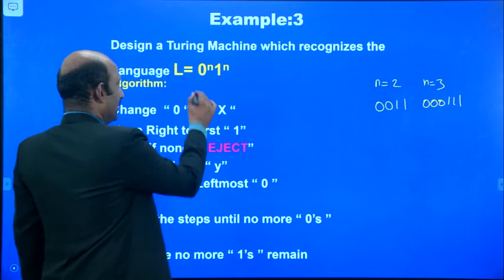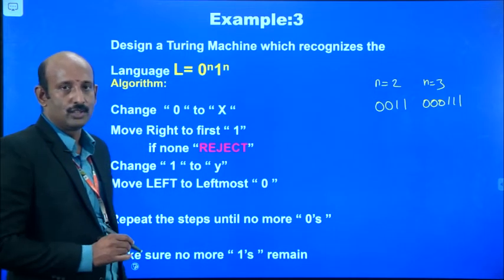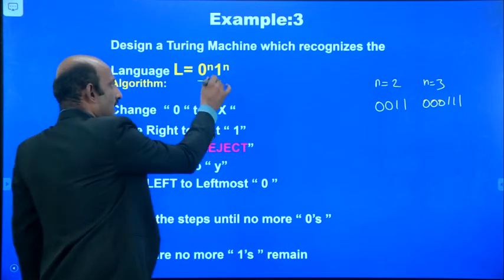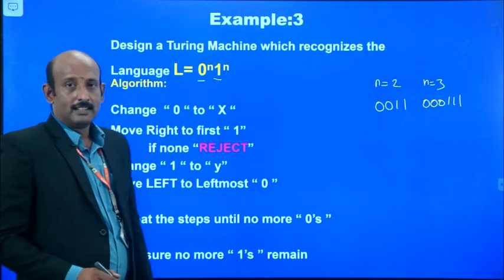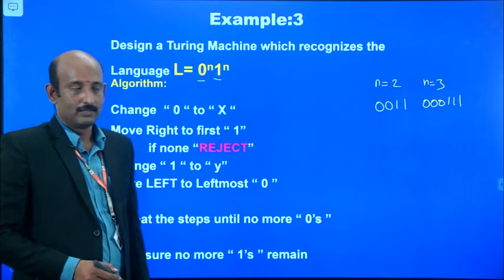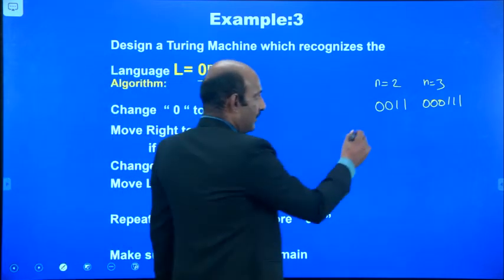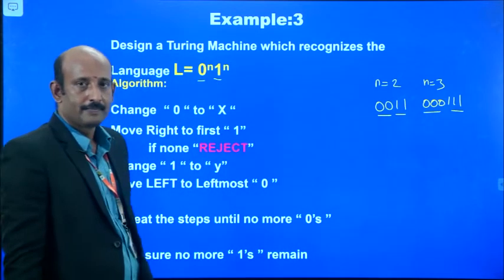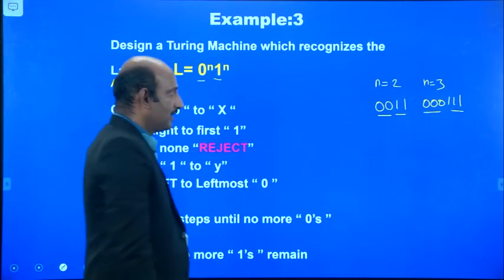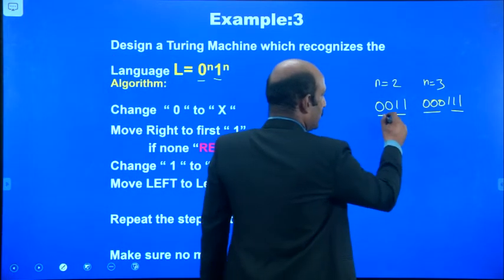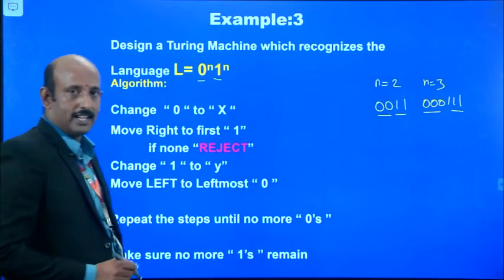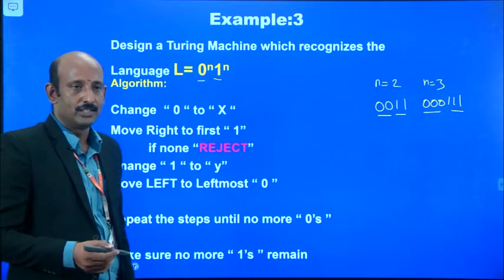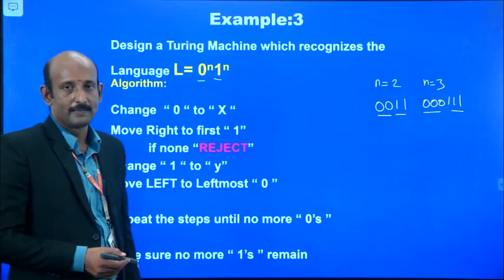So what is the condition here? The language consists of strings of zeros and ones. The string begins with 0 and ends with 1. There are zeros followed by ones. Another constraint is that there must be an equal number of zeros and ones. If there are 2 zeros, there must be 2 ones. If there are 3 zeros, there must be 3 ones.